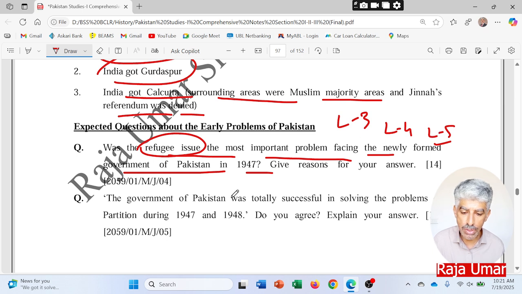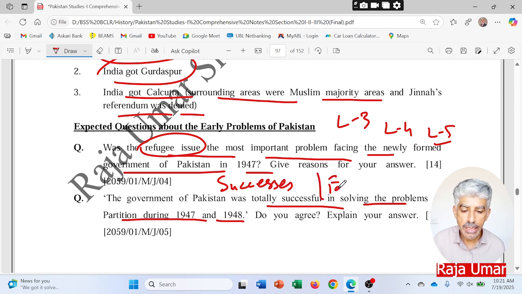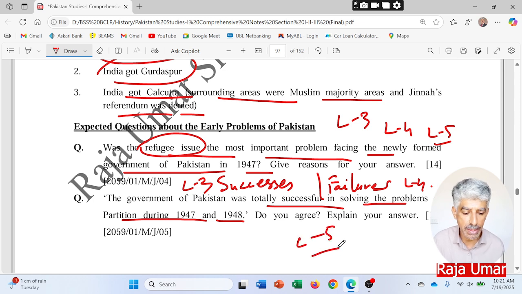The government of Pakistan was totally successful in solving the problems of partition during 47 and 48. So here we are going to talk about the successes and failures of the Pakistani governments in the early years. The successes will go in level 3, and the failures will go in level 4, and then we will conclude it with level 5 in the end. So this is how this question will be done.